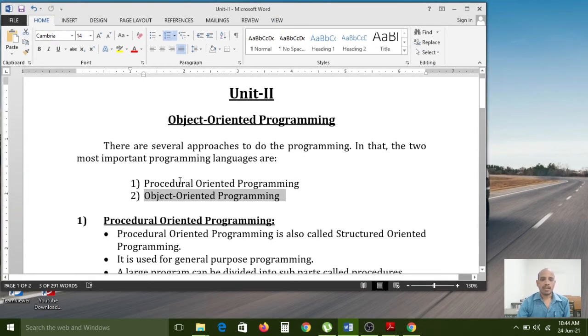In the market there are several approaches to programming, and a number of programming languages. Some are called structured level programming, some functional oriented programming, some procedural oriented programming, some aspect oriented programming. Object oriented programming is also there. Of these, the mainly used ones are these two: the first is procedural oriented programming and the second is object oriented programming.